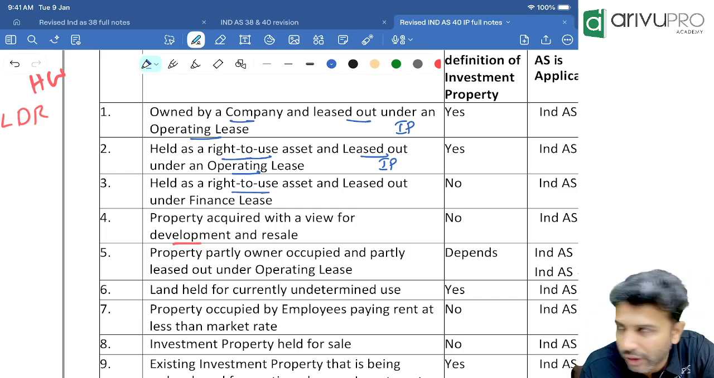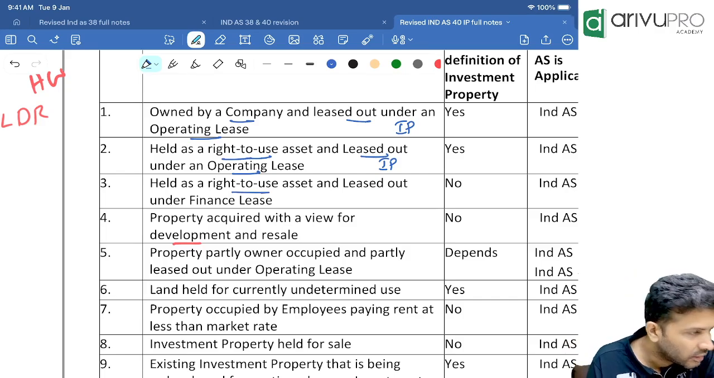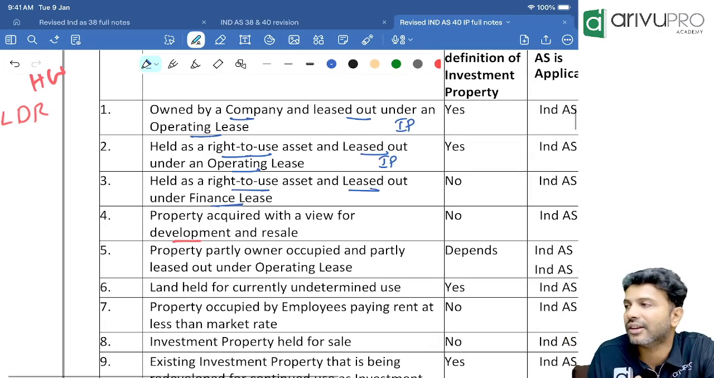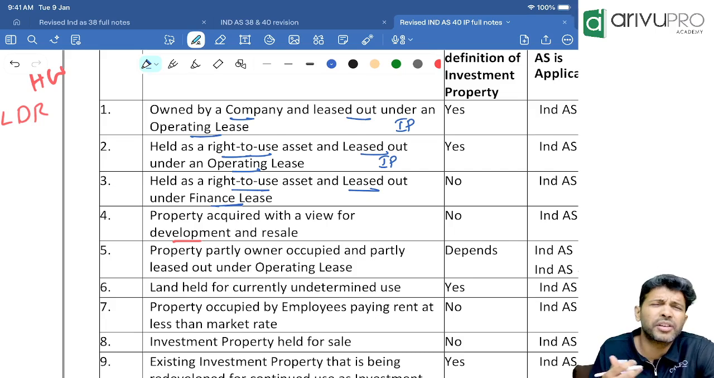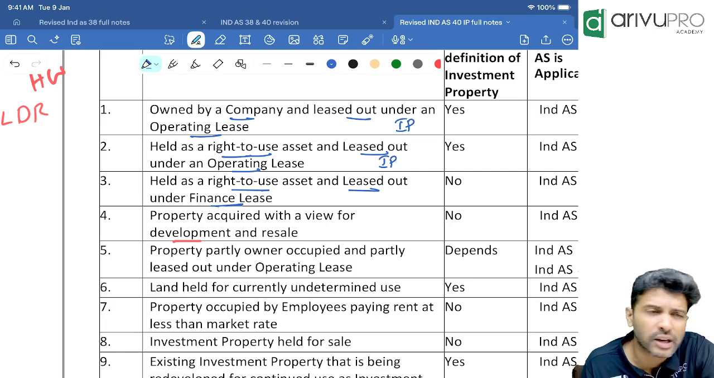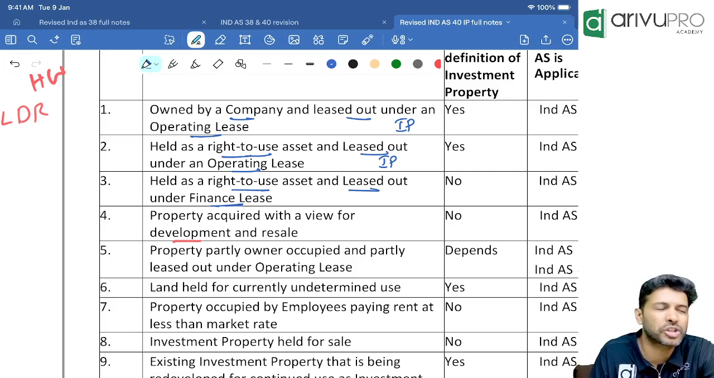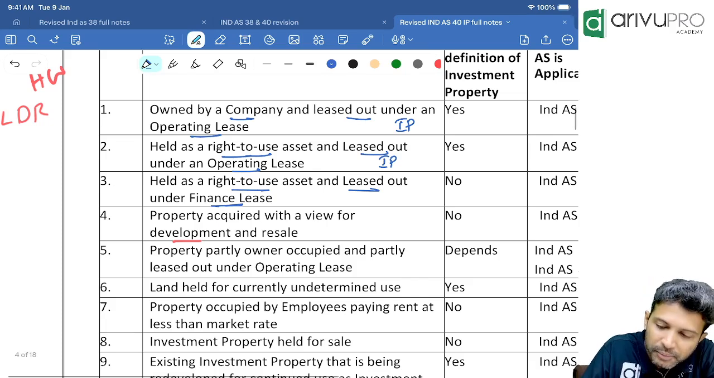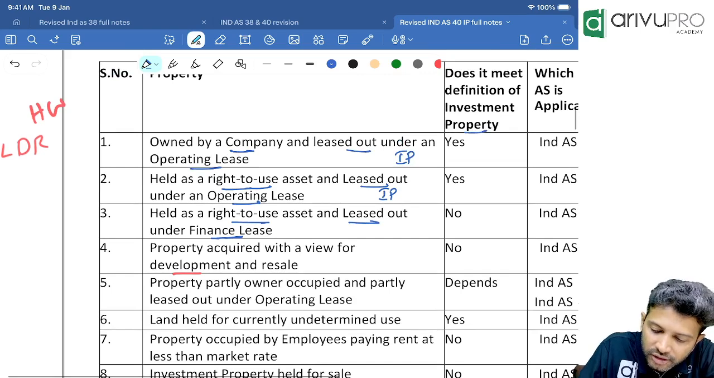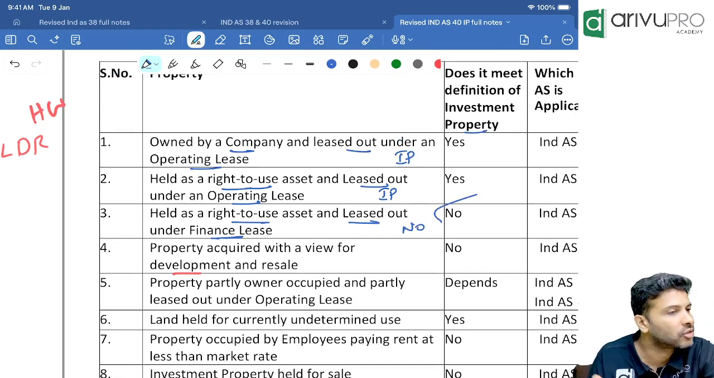Held as ROU. That means we don't own it. We are lessee. But we have subleased it on what lease? Finance lease. So the moment you give it on finance lease, can you show the asset, or should the asset be derecognized? If the asset itself is not there, where is the question of IP, OOP and all that stuff? So the asset will not come. Basically they're asking, is this an IP? It is not an IP.